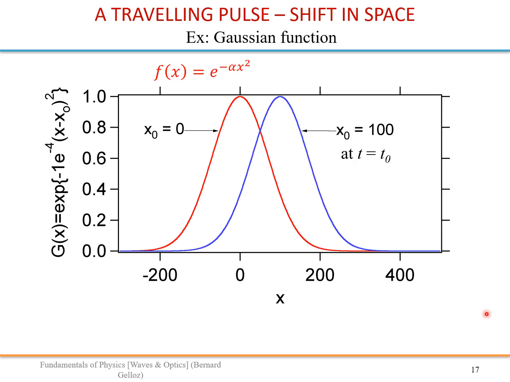Alright, so we can model such a pulse with a Gaussian function. For example, here this red curve is given by this equation, and it is centered at x equals 0. After a given time t0, that pulse has moved, and now it is at position x0 equal 100 in this case. So what is the equation of this blue curve?